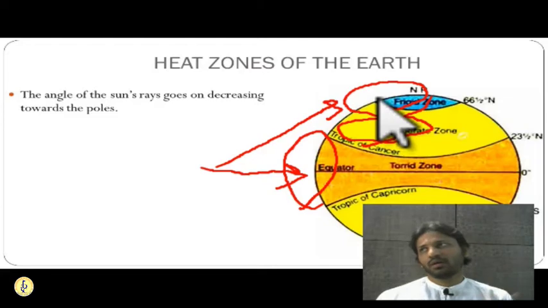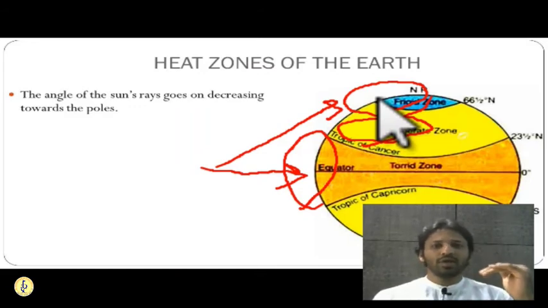It's like in your fridge, we have a very cold region at the top of the fridge. So it's as cold as that. So that's why this region is known as a frigid zone. Okay. So this is the third heat zone of the earth. The frigid zone, where sunlight is rarely reaching. So that's why it is very, very cold.